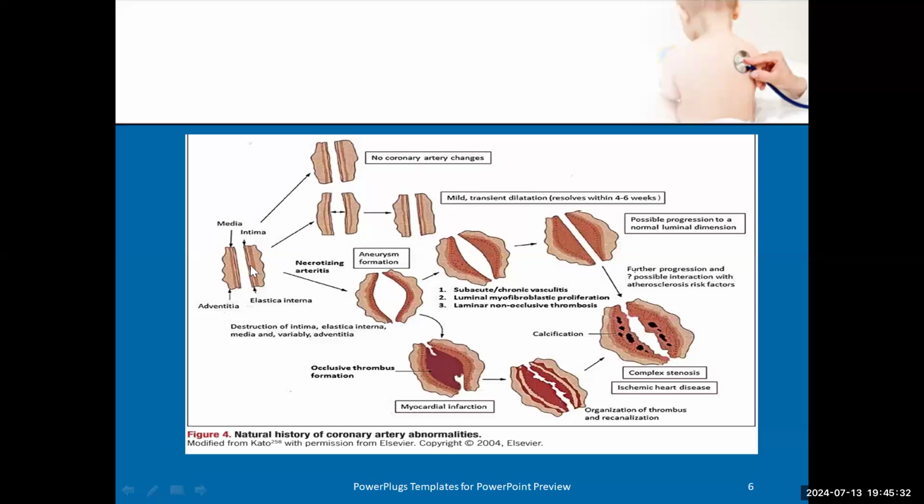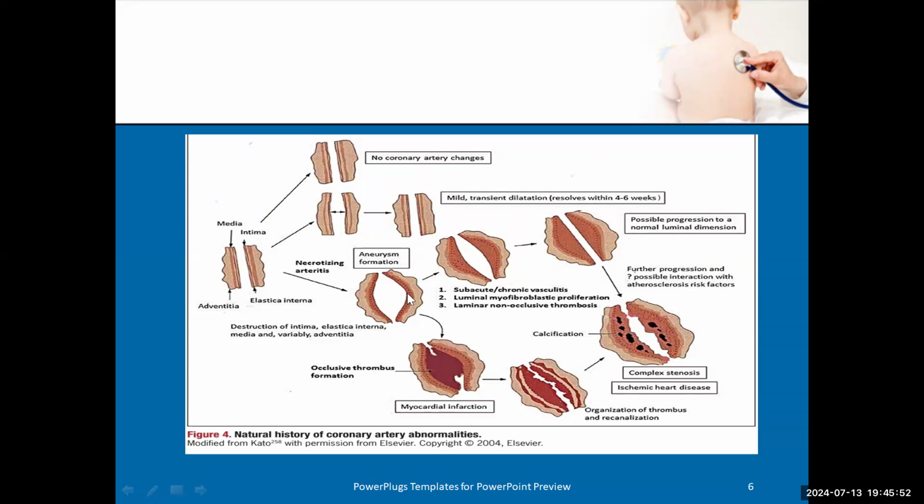So the coronary artery may stay normal. Not all patients with Kawasaki will have coronary artery disease. Some patients will have normal coronaries. Some patients will have mild dilatation, which will improve spontaneously. Some patients will have an aneurysm, and this aneurysm will improve spontaneously.